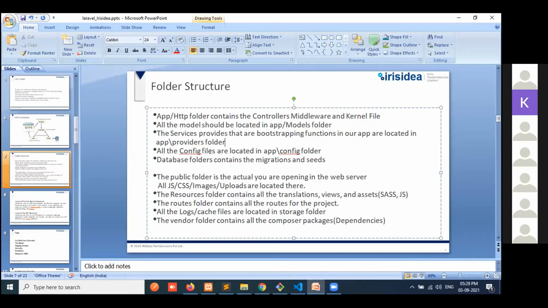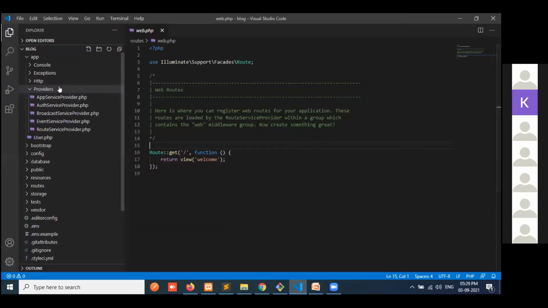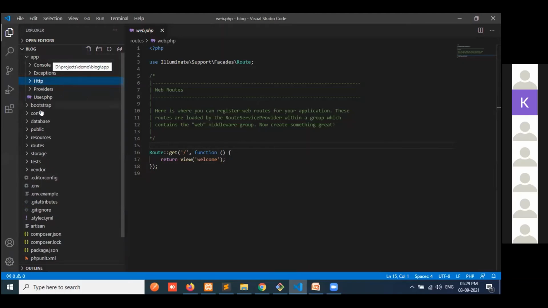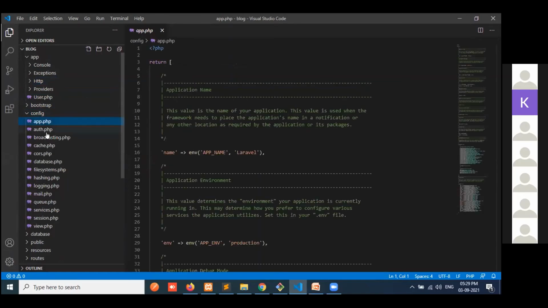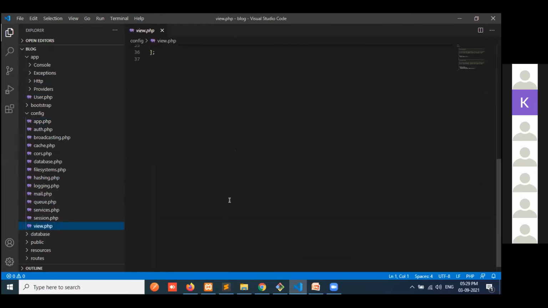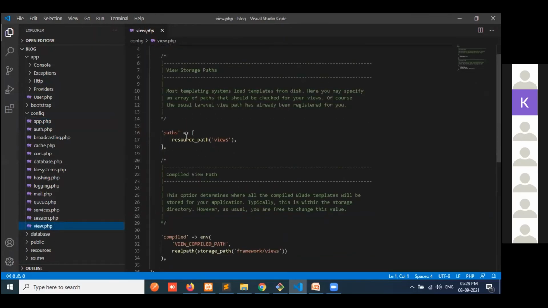Then all the config files are located in the config folder. So here all the files: app, auth, broadcasting, cache, cors, database, like that. All the session files are also there, and view, how to interact, which path the view file will go.